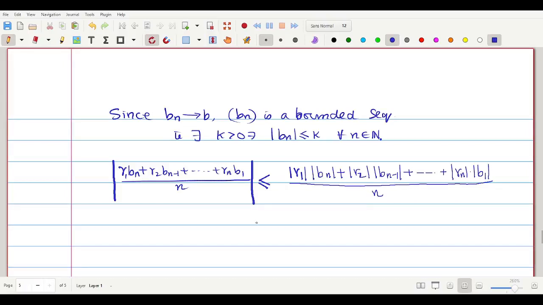Very simple. And note that bn is less than or equal to k, bn minus 1 is less than or equal to k, b1 is less than or equal to k. Therefore, this fellow is less than or equal to modulus of r1 times k plus modulus of r2 times k plus dot dot dot plus modulus of rn times k, divided by n.